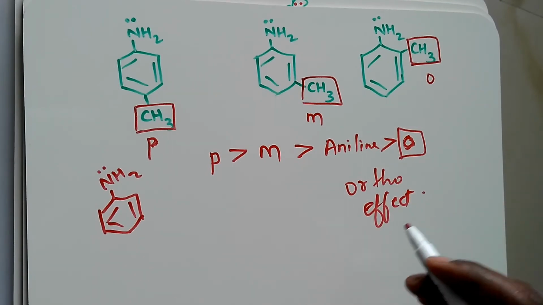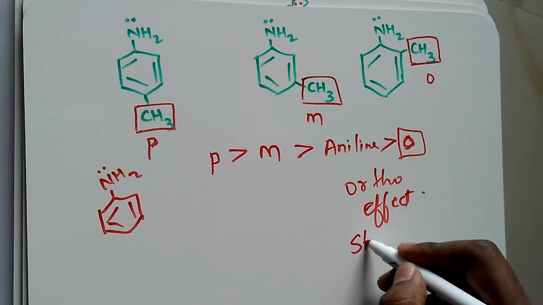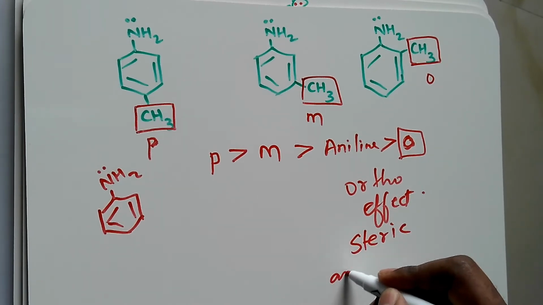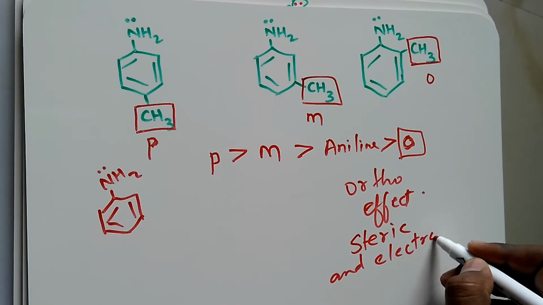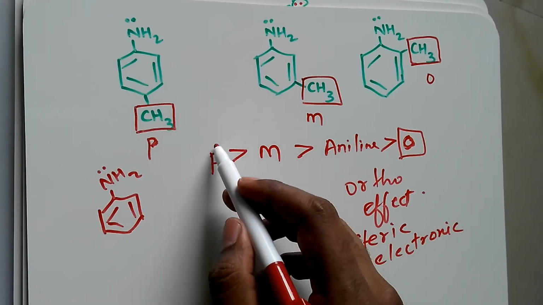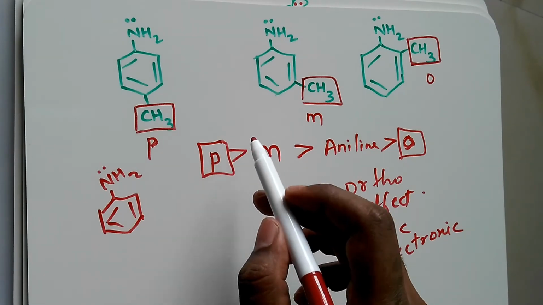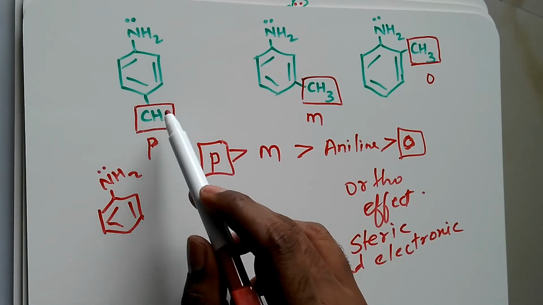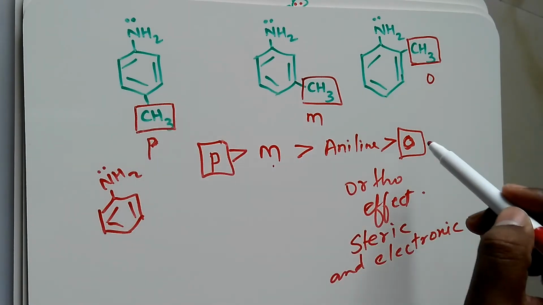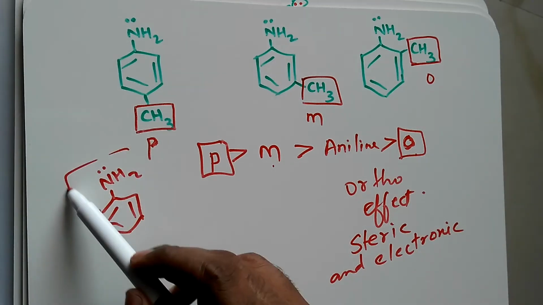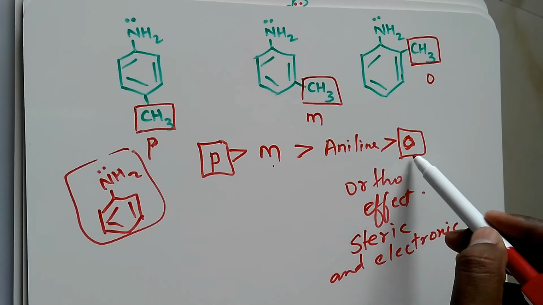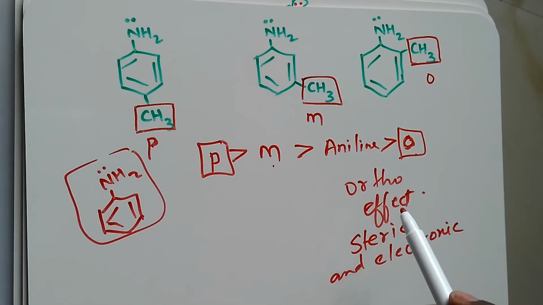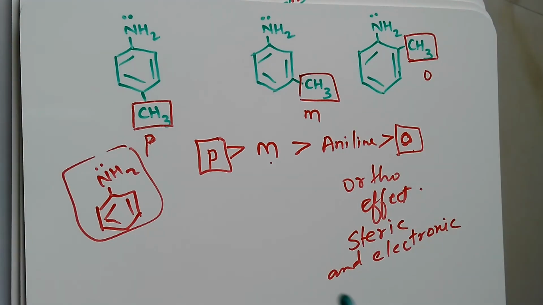The ortho effect is a combination of steric and electronic factors. So the para position is dominant. It shows a dominant basic character, followed by meta, followed by ortho. If you consider aniline, it is a better base than the ortho compound due to the ortho effect.